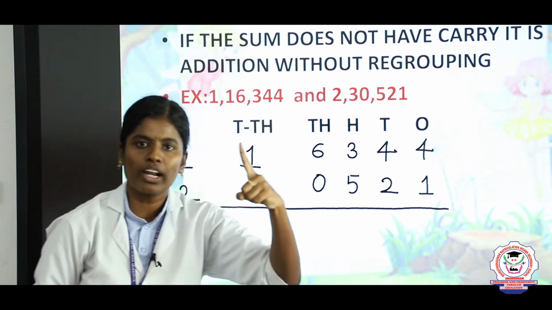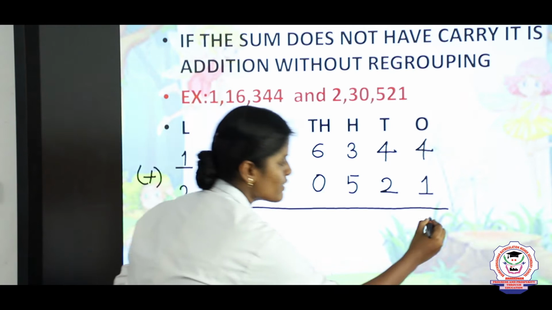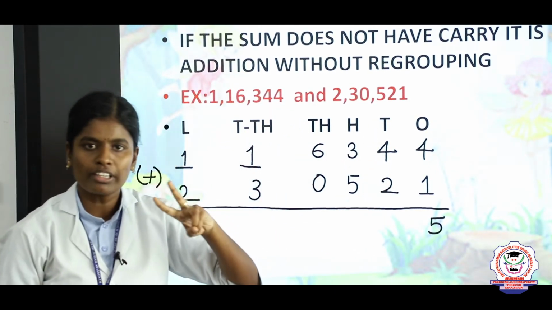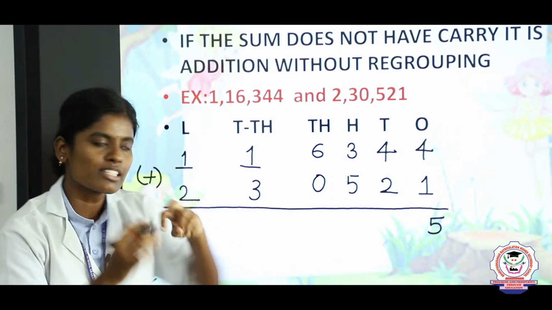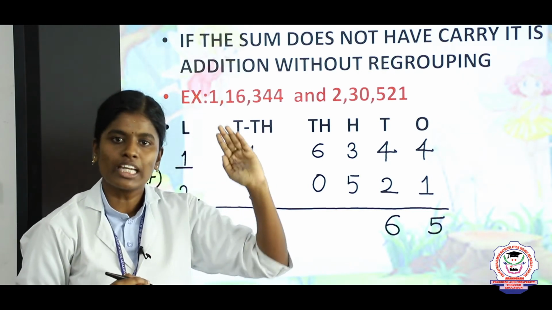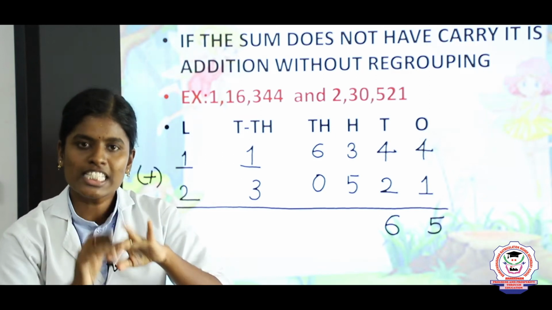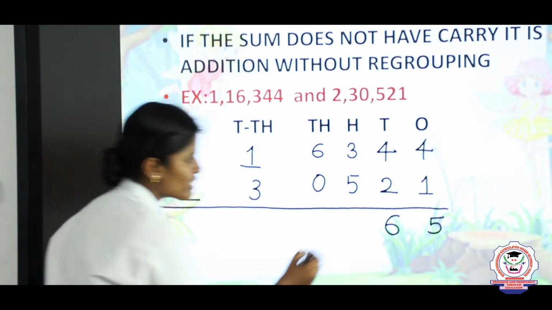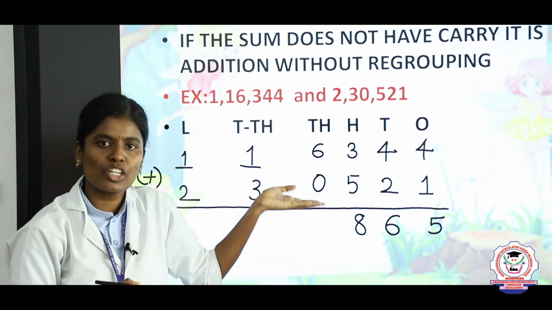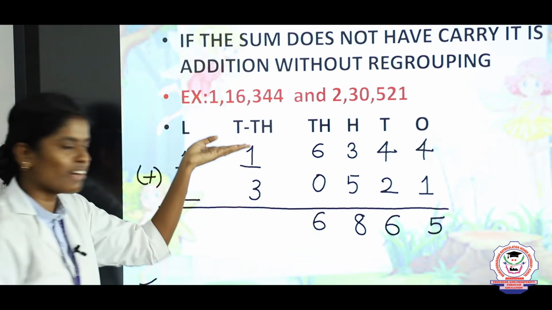Take 4 in the mind, 1 on the finger. What is the answer? 4, after that 5. So the answer is 5 ones. The next place is the tens place. 4 in the mind, 2 on the finger. 4, after that 5, 6. So the answer is 6. Roshan, what is the answer for 3 plus 5? 3 in the mind, 5 on the finger. 3, after that 4, 5, 6, 7, 8. So the answer is 8. The next place value is thousands. 6000 plus 0, so you get the same answer, 6.